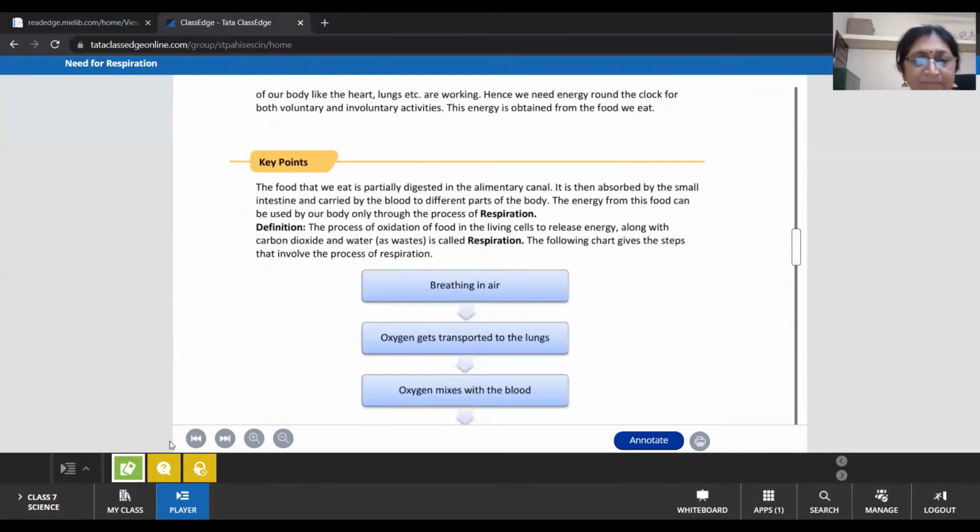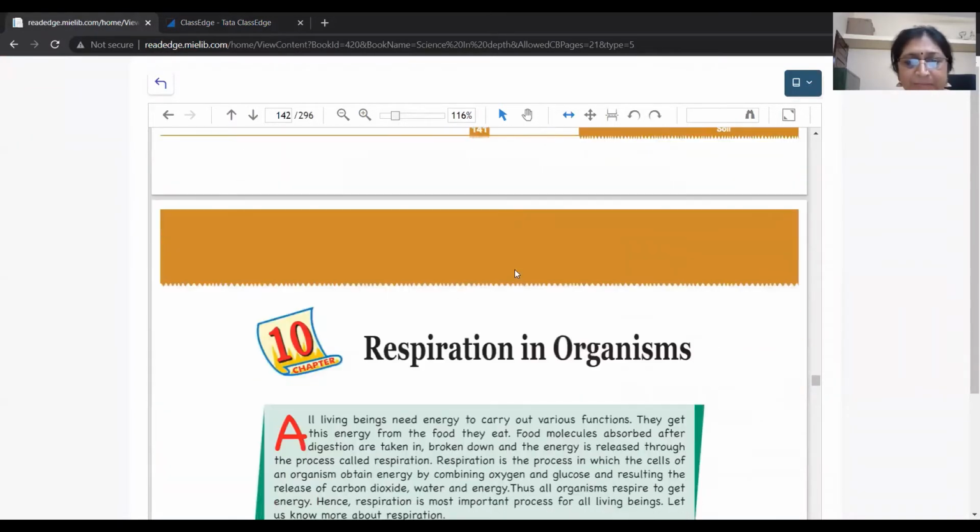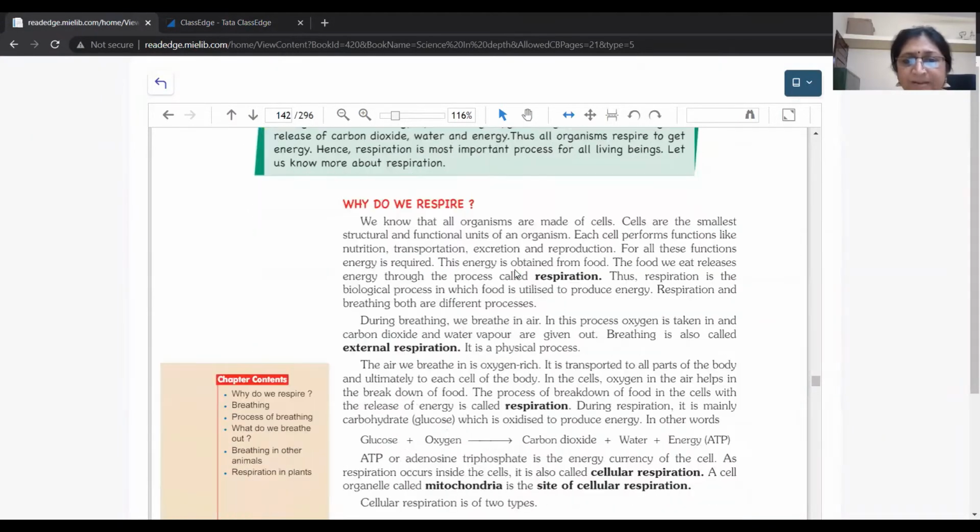Okay, and let us see what happens in this reaction, what types of respiration there are, and what breathing is. The complete definition of respiration is this: energy is obtained from the food, and the food releases energy. This process we call respiration.